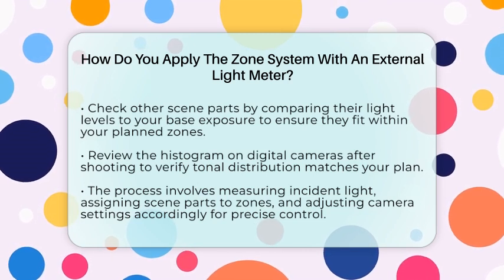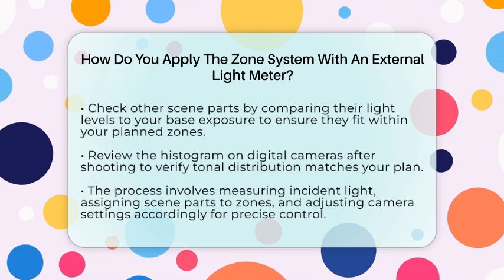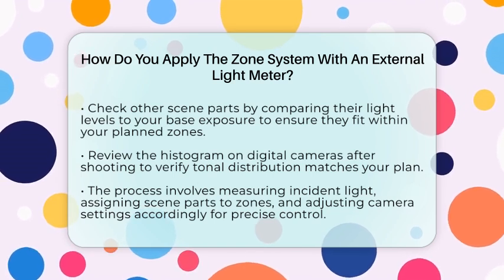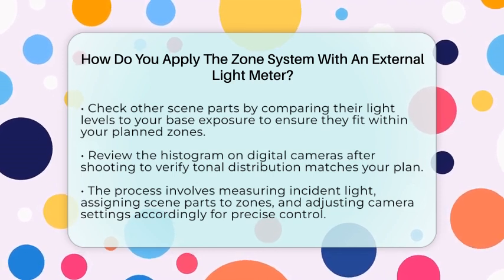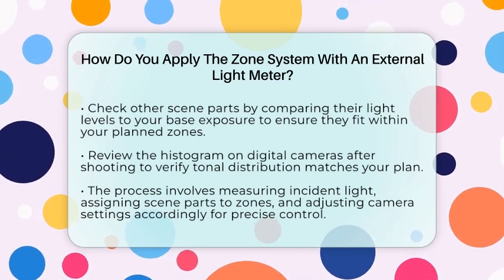Remember, the goal is to measure incident light, decide which scene parts belong in which zones, and then adjust your camera settings from the middle gray reading accordingly. This process gives you precise control over exposure and tonal quality, making your images more expressive and true to your vision.